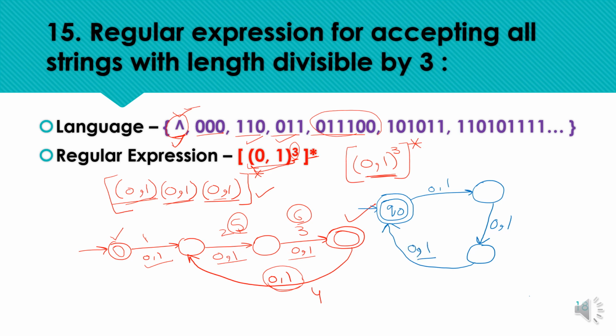So this is the minimized DFA. Both the DFAs are correct, meaning both represent the same information, but this DFA is a minimized DFA. So always try to build the minimized DFA